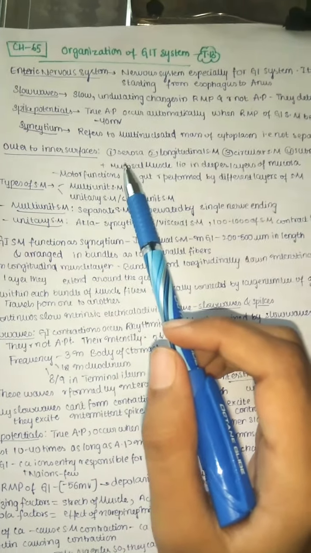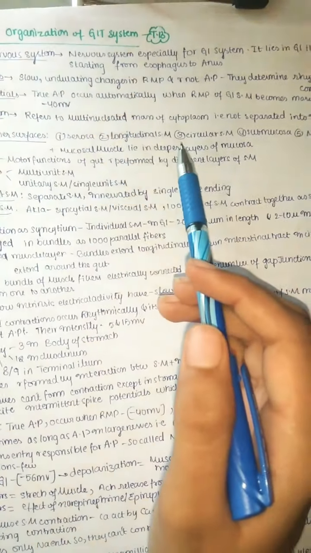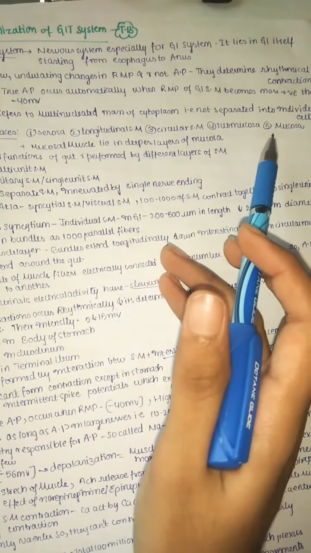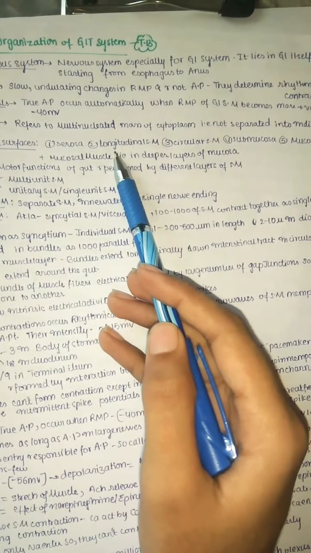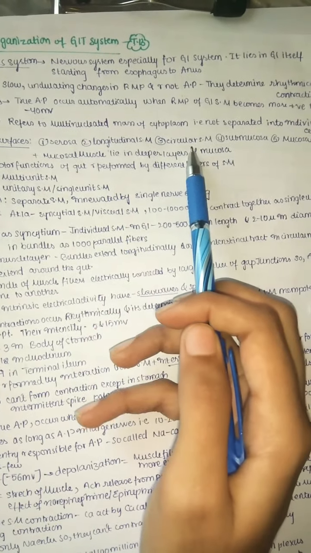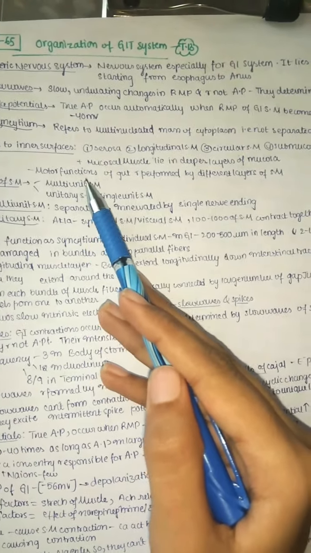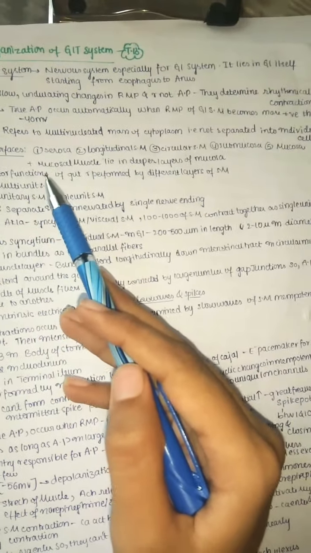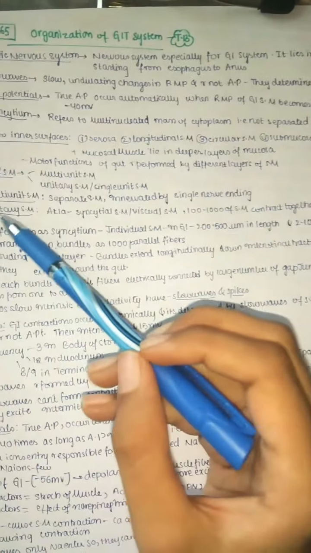The outermost is the serosa. Next we have the longitudinal smooth muscle, and next the circular smooth muscle. After that we have the submucosa, and the last, fifth one is the mucosa. The innermost layer, which the food touches as it passes, is the mucosa layer. And the mucosal muscle lies in the deeper layers of the mucosa. We have some mucosal muscles along with the mucosa, which also lie in the deeper layers of the mucosa.